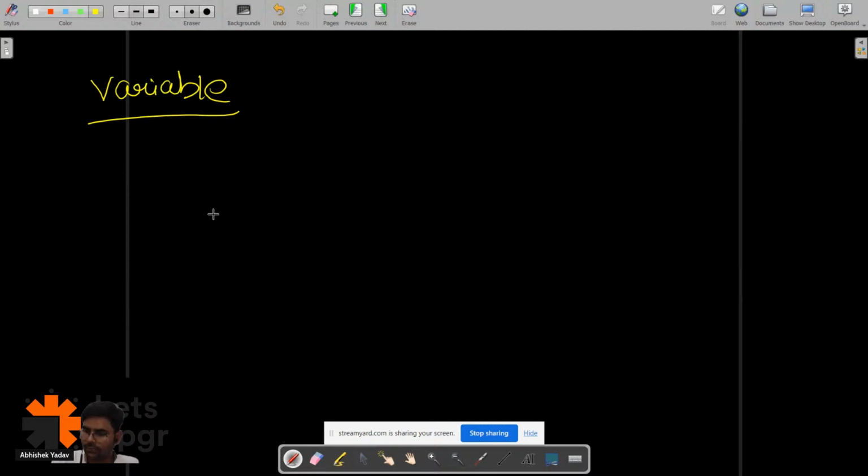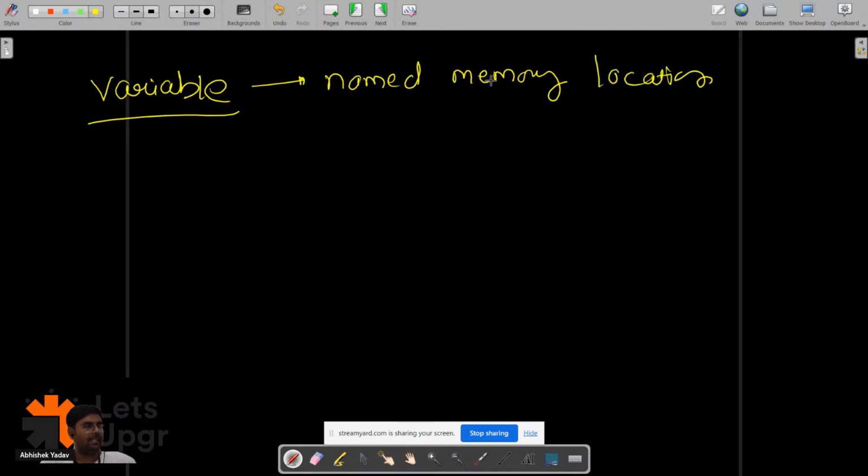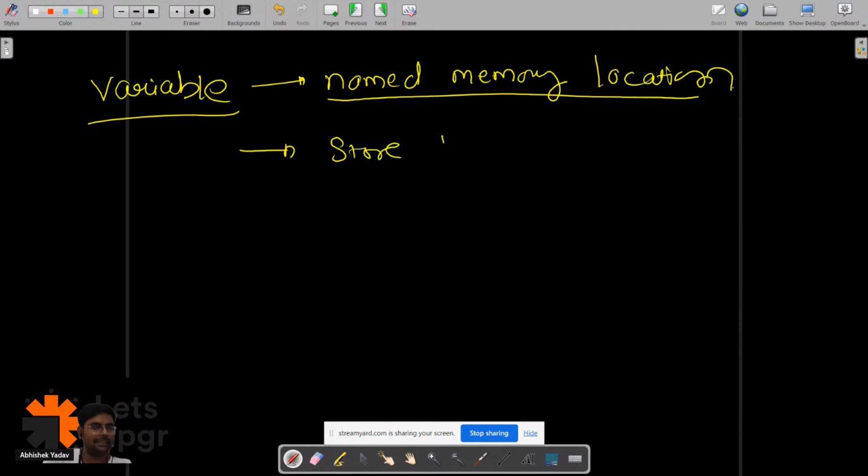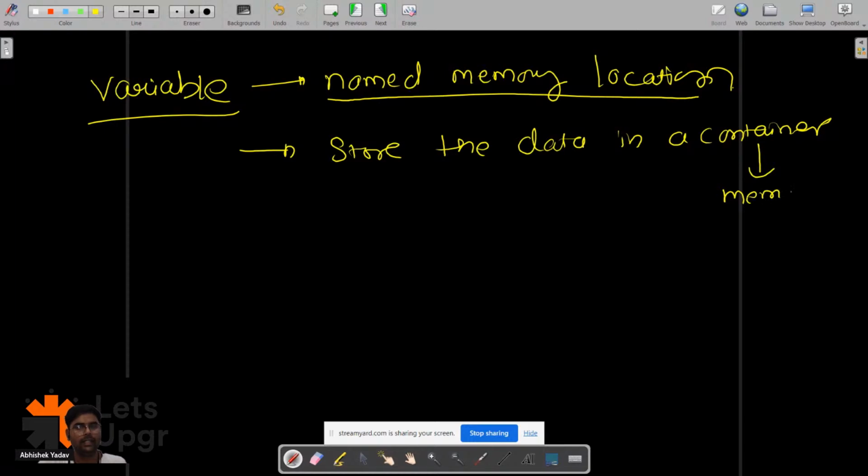So basically, guys, what is a variable? A variable is a name given to a memory location, a named memory location. This is the first point that I am getting from the chat. The second point is that it is used to store something, and that something is data. It stores the data in a container, and here in C language, that container is our memory.